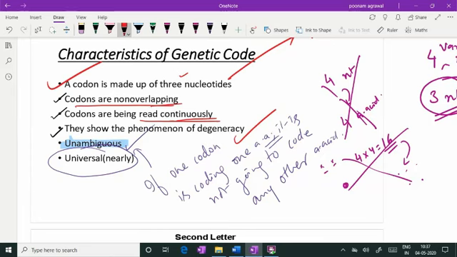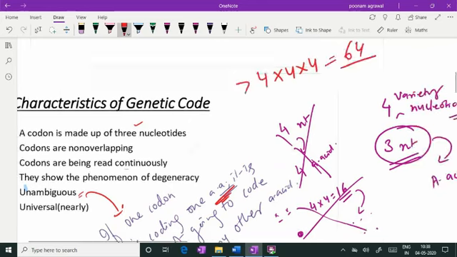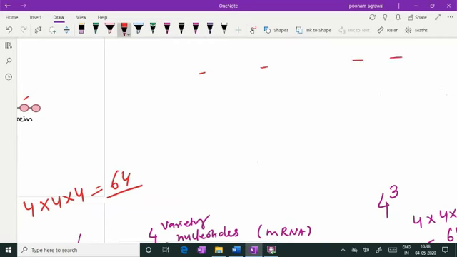Then I explained to you the phenomenon of unambiguity. What is unambiguity? I have written here that if one codon has coded for one amino acid, it is dedicated to that amino acid. It is not going to code any other amino acid. It is very important to differentiate these two characteristics: number 1, degeneracy; number 2, unambiguity. Degeneracy means multiple codons for the same amino acid. This is codon and this is amino acid.